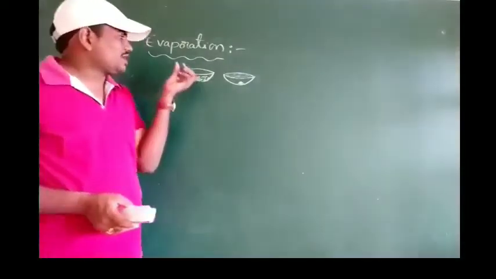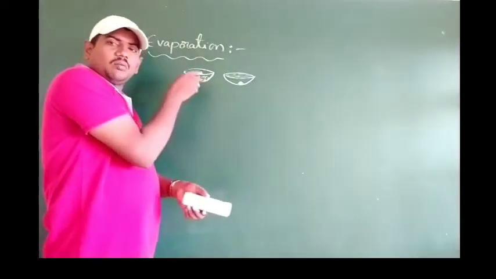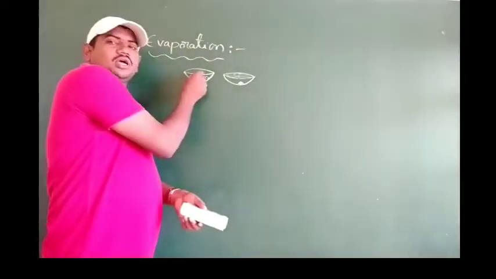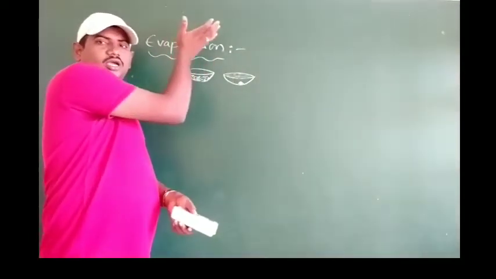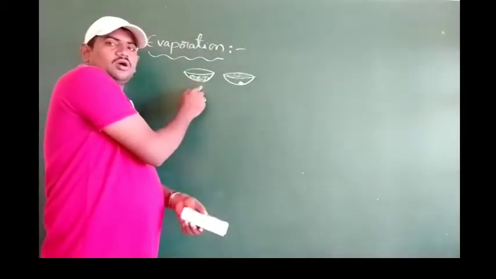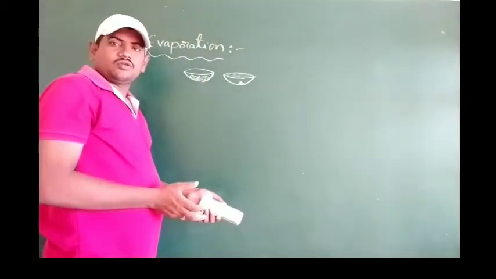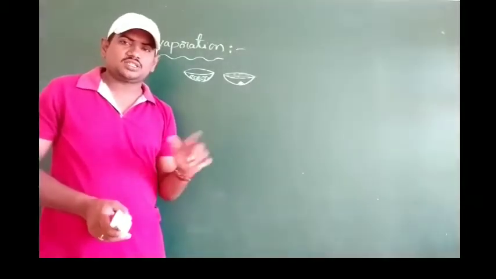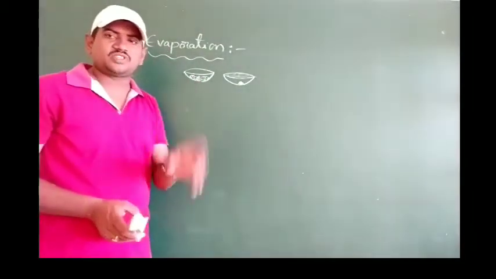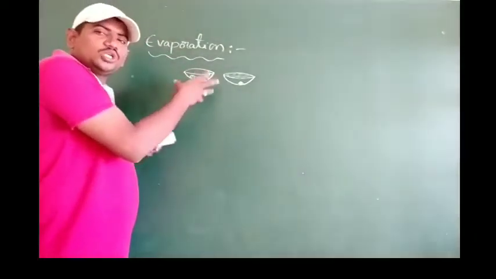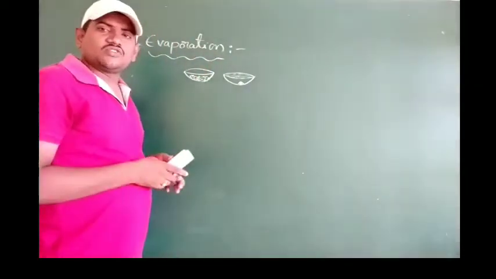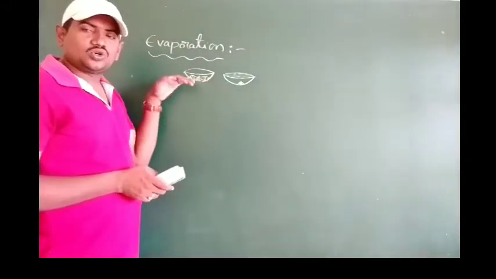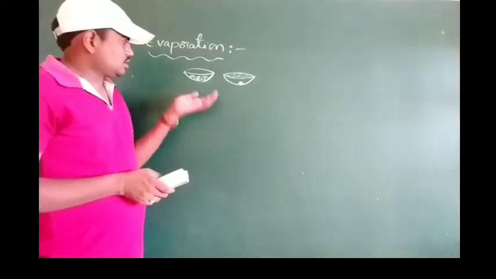So what happens during evaporation? The molecules present at the bottom try to provide energy to the molecules at the surface. So they will try to jump. Okay, that means these molecules present at the bottom are going to lose the energy. As we have seen in the previous classes, the average kinetic energy of the molecules is directly proportional to the temperature. The average kinetic energy of the molecules is responsible for the temperature. As these molecules lose the energy, the temperature will decrease. So whenever this evaporation process is going on, these molecules gradually lose their energy, so the temperature will decrease. So finally, this becomes cool.